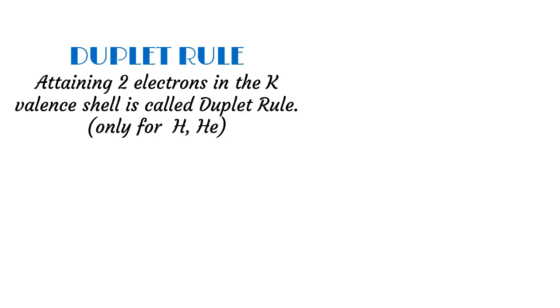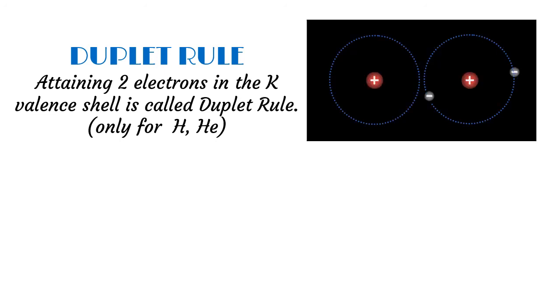What is the duplet rule? Attaining 2 electrons in the K valence shell is called the duplet rule and it is only applicable for hydrogen or helium. For example, hydrogen has only 1 electron in its valence shell. When two hydrogen atoms come closer to each other, they share their electrons and each atom acquires 2 electrons by sharing.